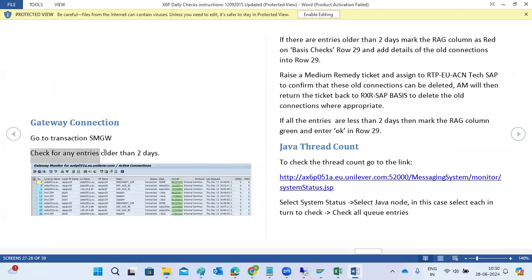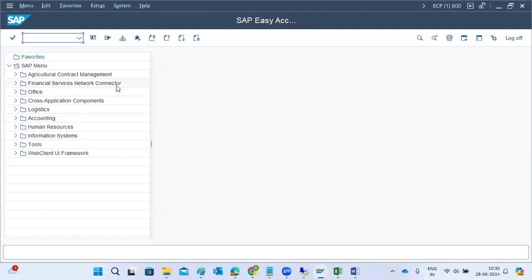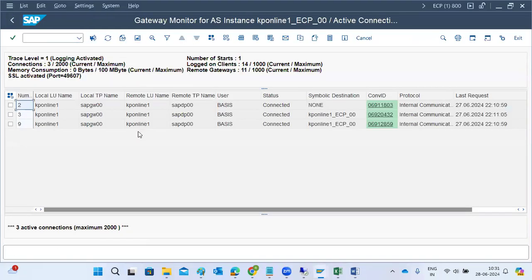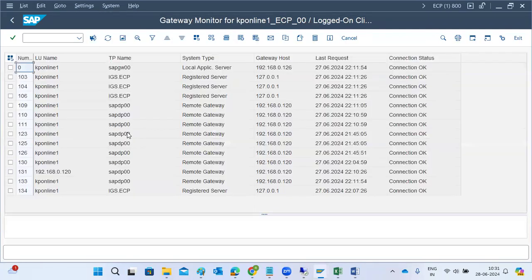In SMGW, check for any entries older than 2 days. If any entries are disconnected, the information will be shown here. We need to check that, and if anything is wrong, we need to take the respective action.